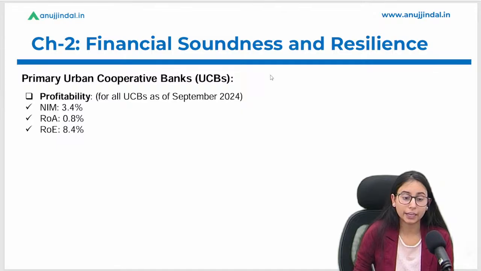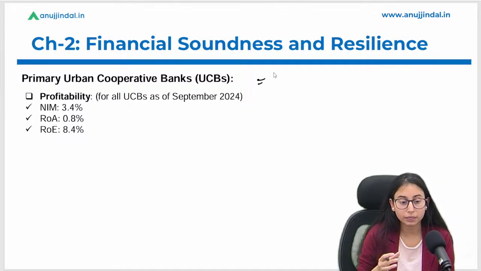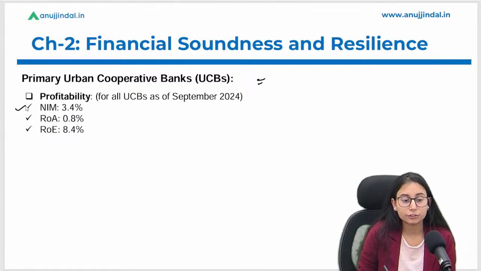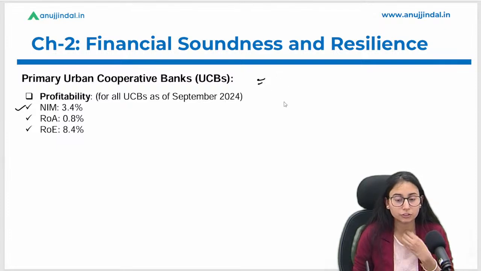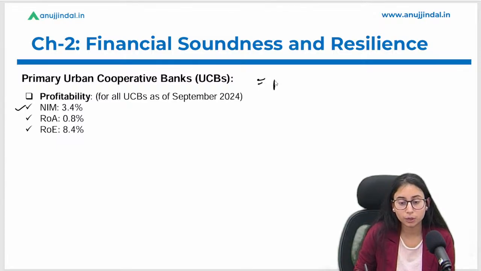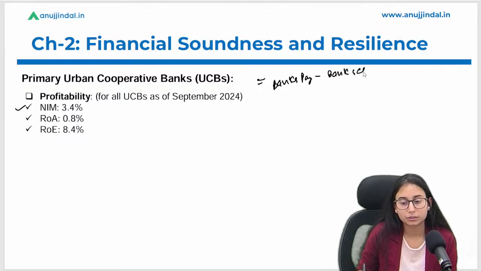Let's talk about UCBs again. Now we will talk about their profitability, right? And first is NIM, that is net interest margin. I discussed it yesterday, in our previous session as well, that net interest margin is the difference between what banks pay and what banks get in terms of interest rate. Okay, whom do they pay? The depositors.